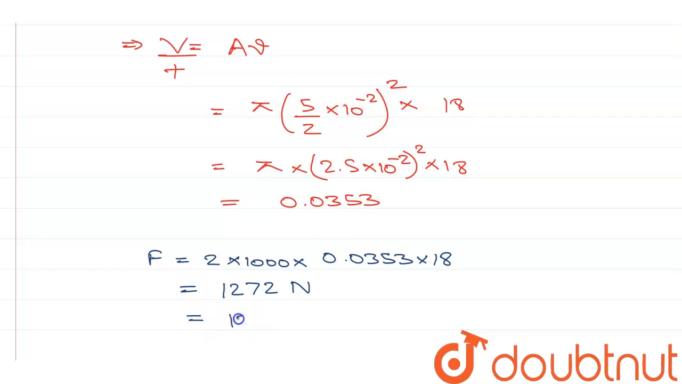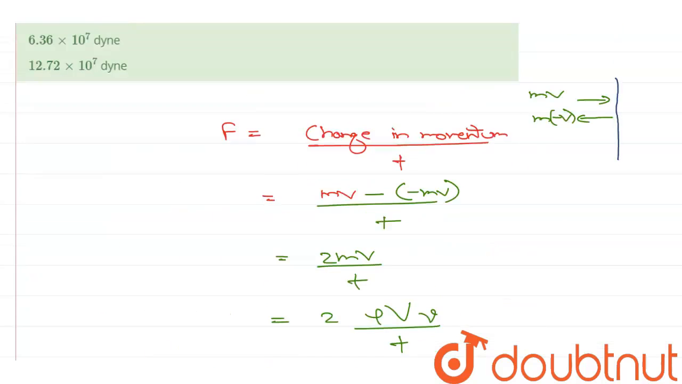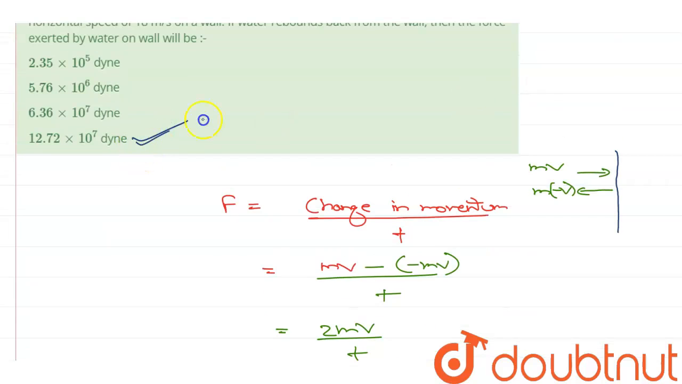So that equals to 1272 into 10 raised to power 5 dynes, which is equal to 12.72 into 10 raised to power 7 dynes. That is option number D.